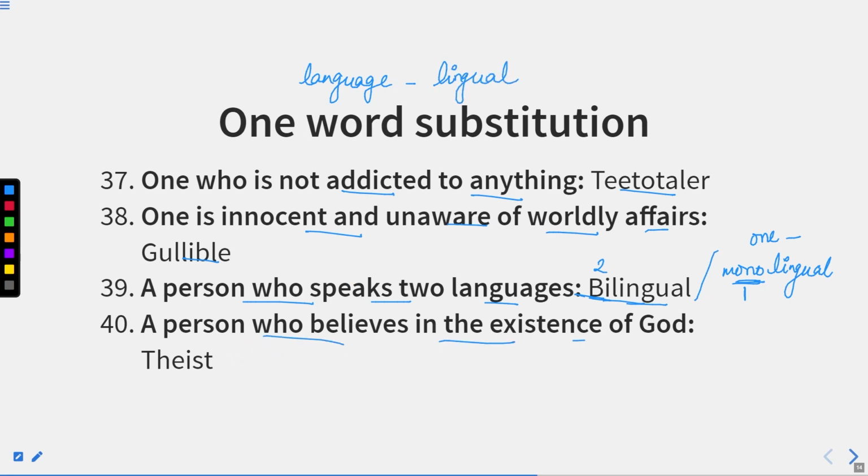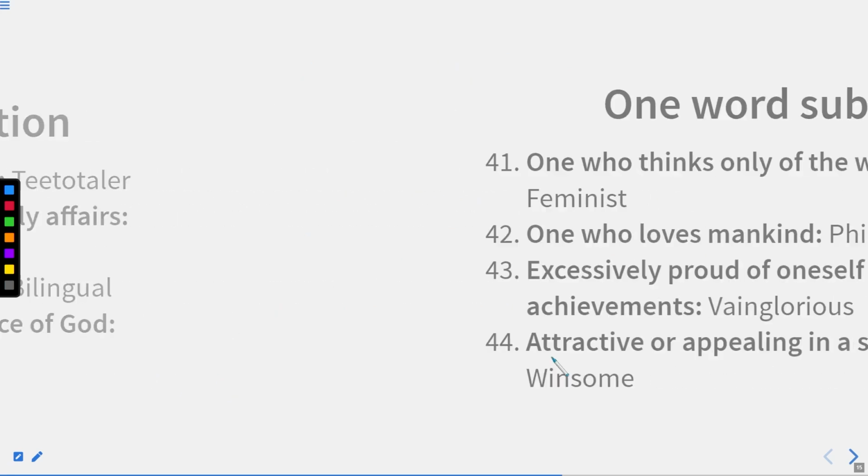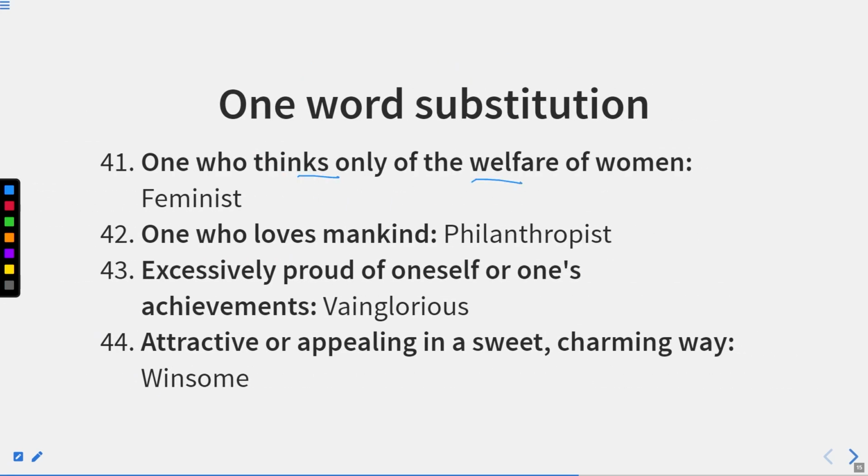A person who believes in the existence of God, as I have already told you, that person is known as theist. One who thinks only of the welfare of women, that person is known as feminist. Now, there is a person who hates women, that is misogynist, and a person who just thinks of the welfare of women, that person is known as feminist. One who loves mankind, this person is known as philanthropist. Now, I have already told you a word about misanthropist.